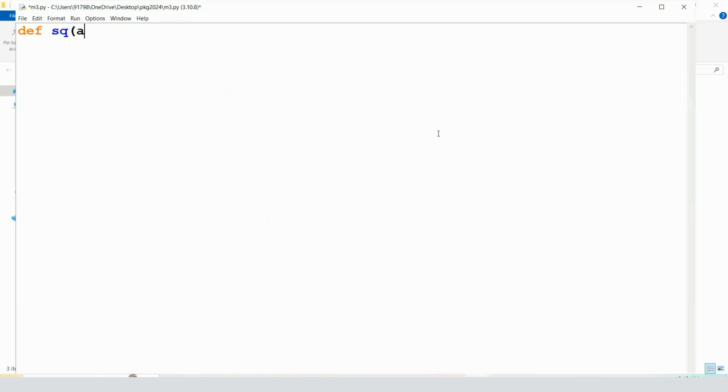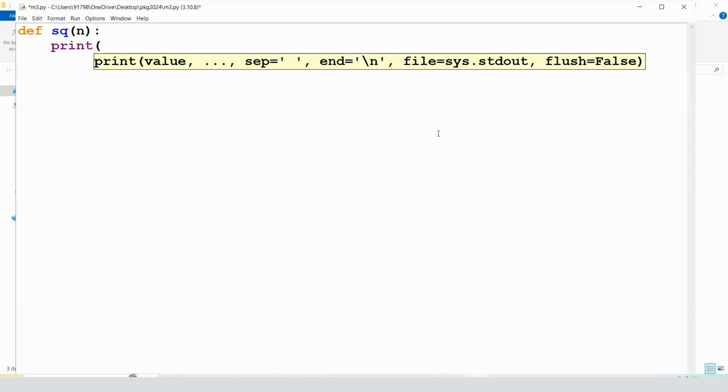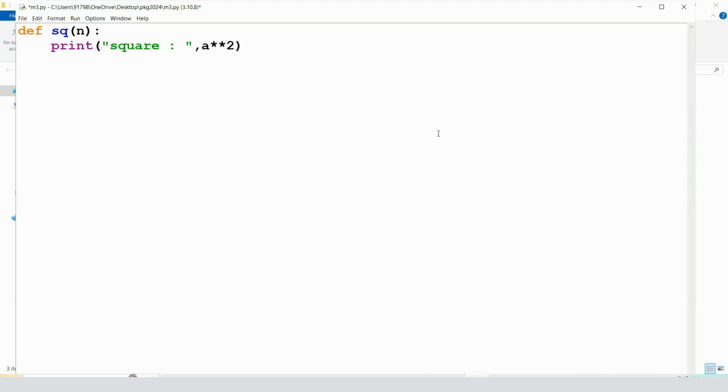First of all, for the square I'm using n here, just to show you that we can use a different variable as well. So square here, and then cube, it's n.